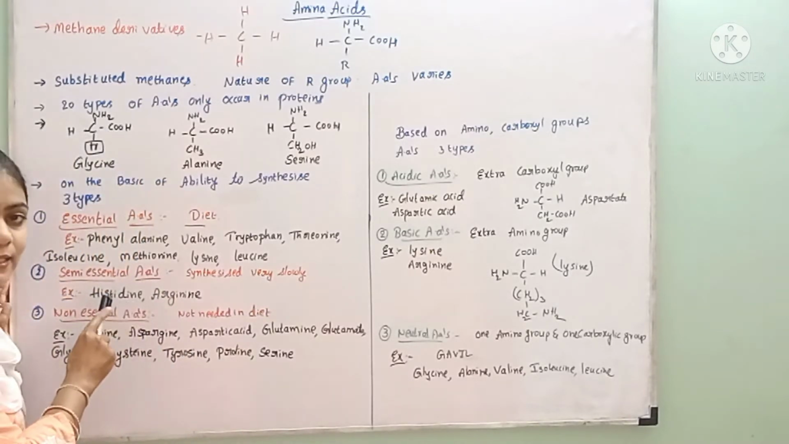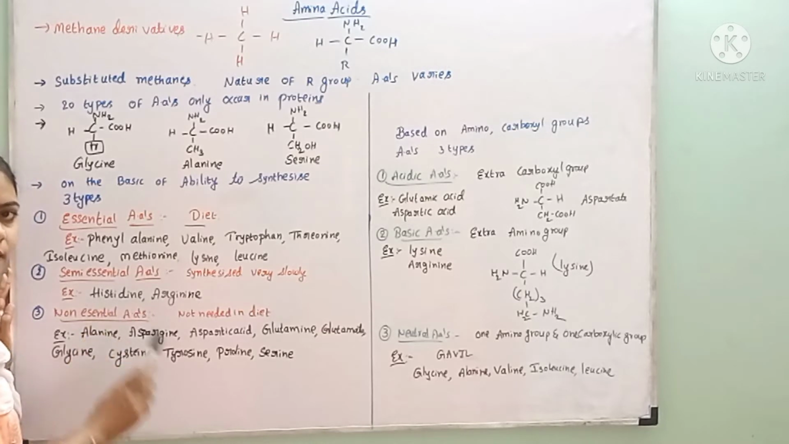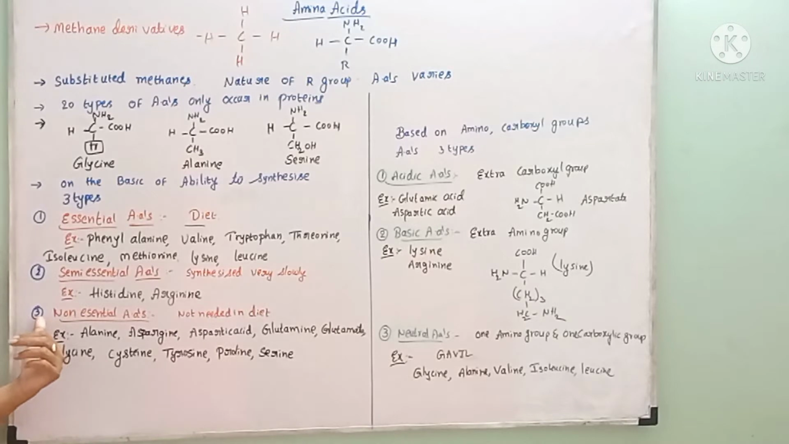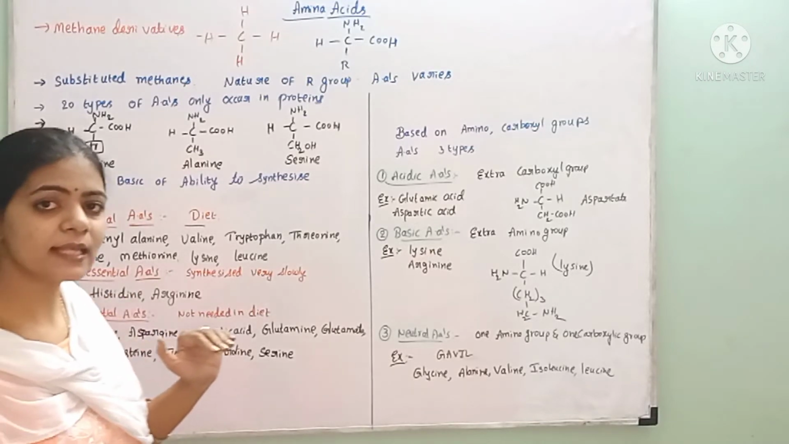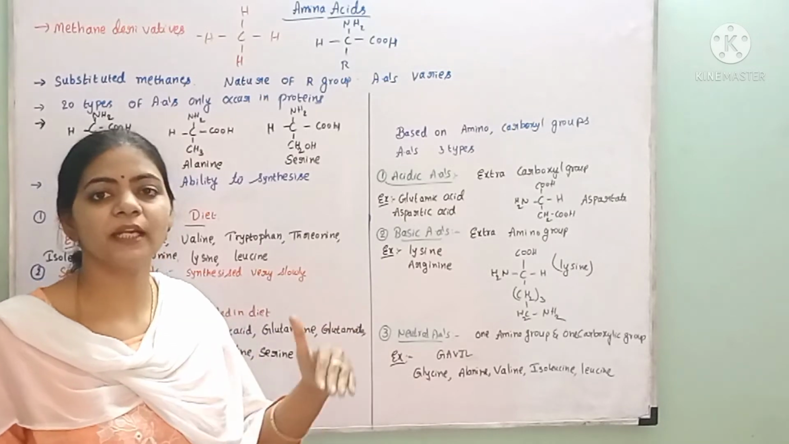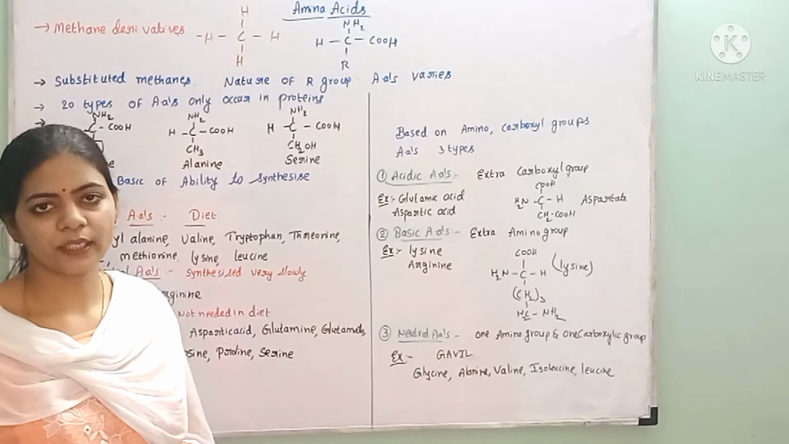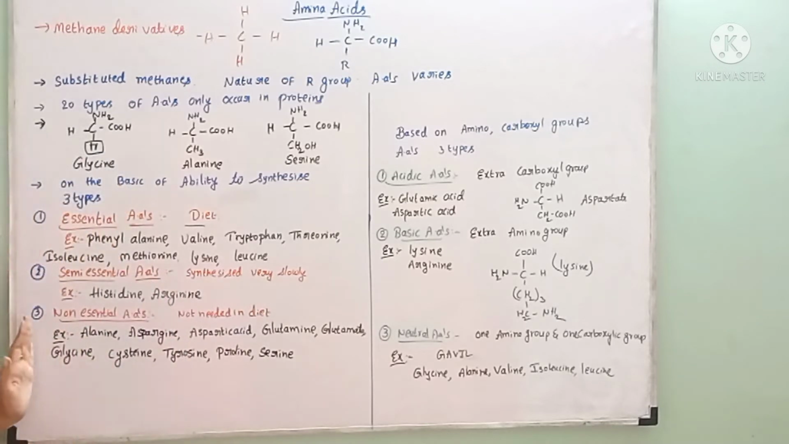Examples of them are histidine and arginine. Histidine and arginine. And the next one is non-essential amino acids. These amino acids need not be supplied through the diet. That means they are synthesized by our body itself. Here, the remaining 10 amino acids are these; 8 plus 2 is 10, over.